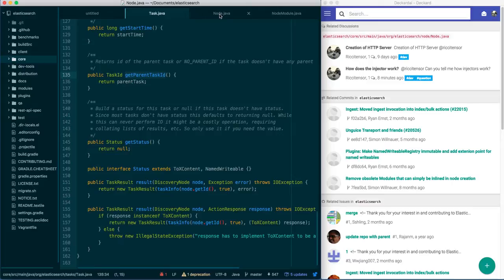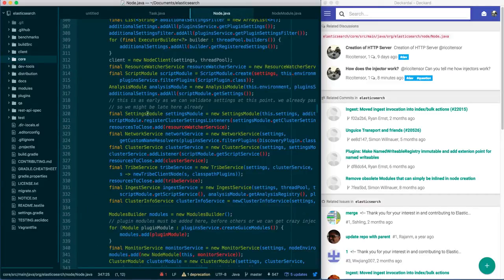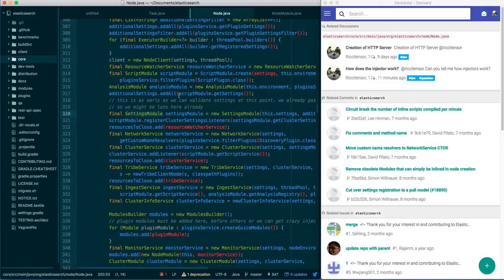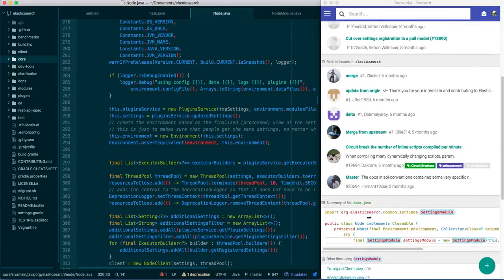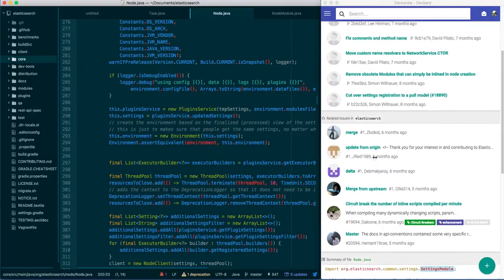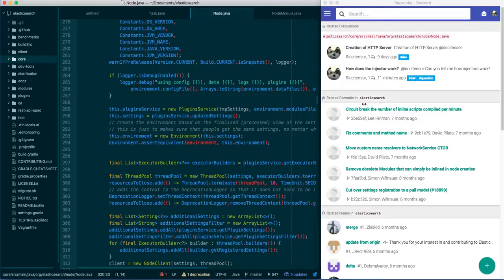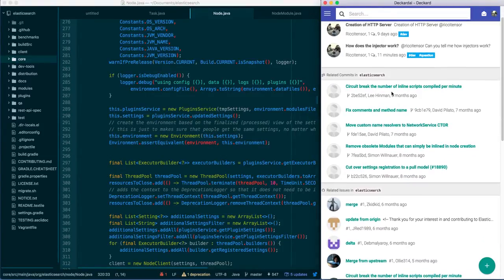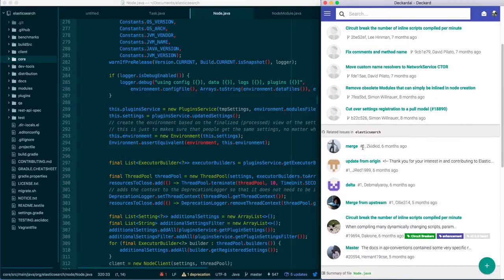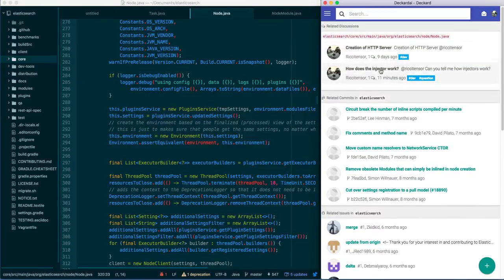So for instance, let's go to the same file. This is the Elasticsearch repository. You basically click on one of the variables. You already know how to explore it, so we're not going to be exploring, but you also get to see all of the commits. You can click on them and go directly to the commits. Then you have some related issues. When you have your issues integrated, these are the GitHub issues. You see them with tags and everything. And then you get to see all the discussions.